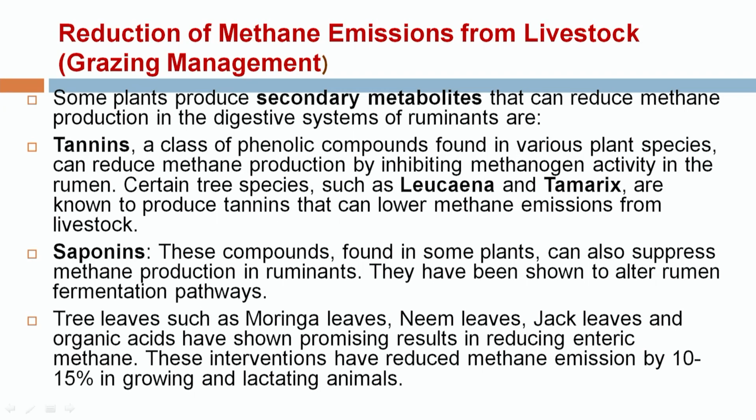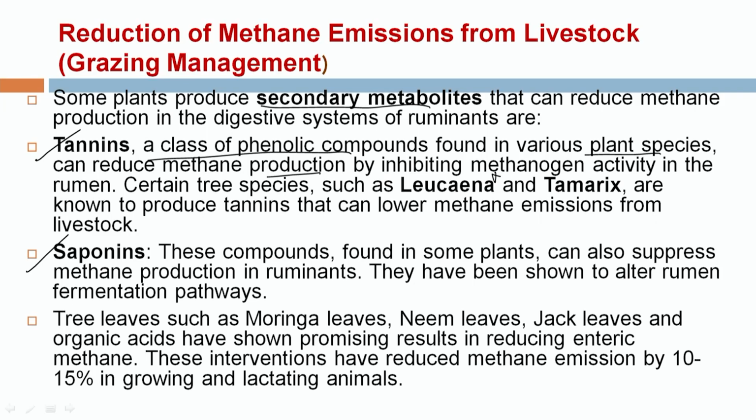In plants, there is another mechanism that can be used to prevent the release of methane via enteric fermentation: some types of secondary metabolites present in the leaves of the plant. Such secondary metabolites are tannin and saponin. Tannin is mainly a phenolic compound found in various plant species that reduces methane production by inhibiting the methanogenic activity.